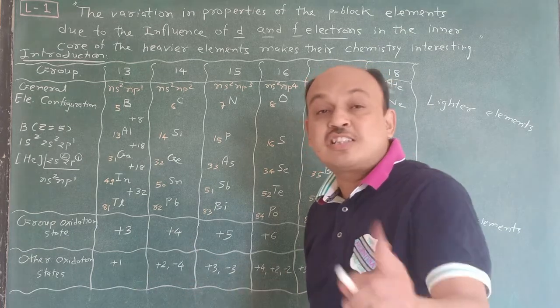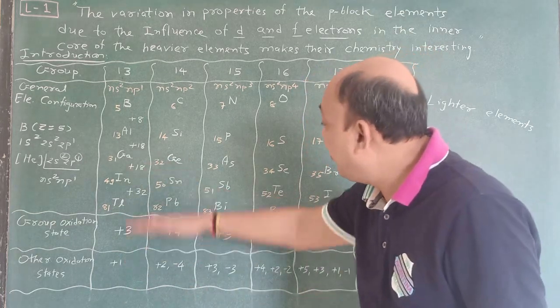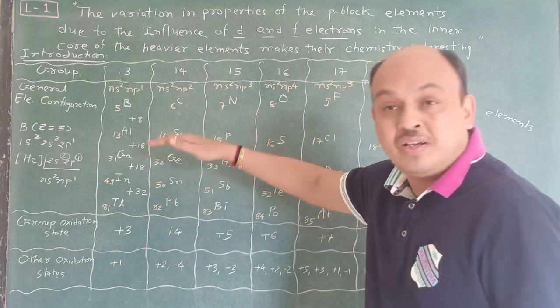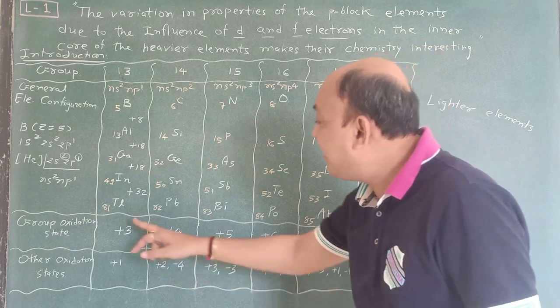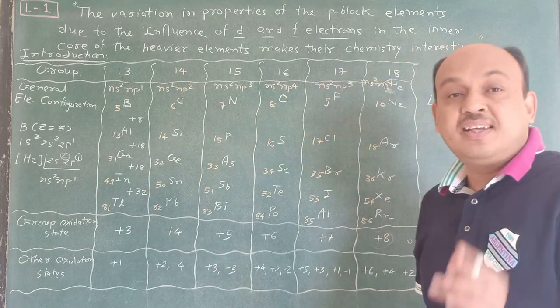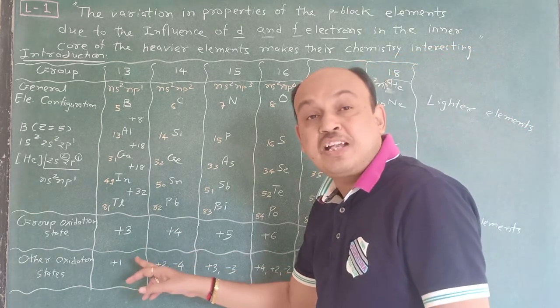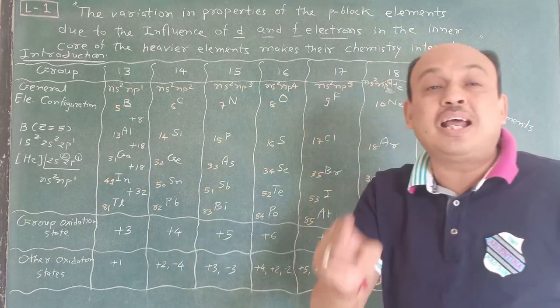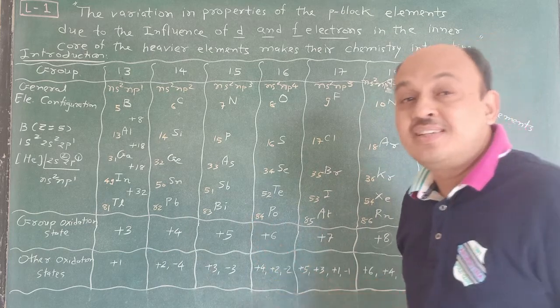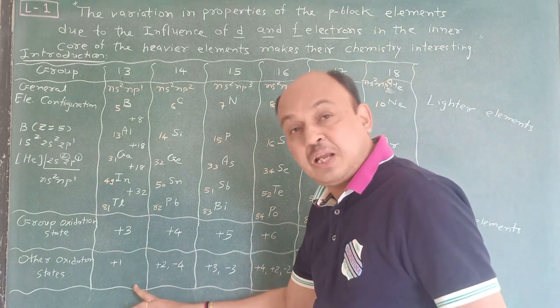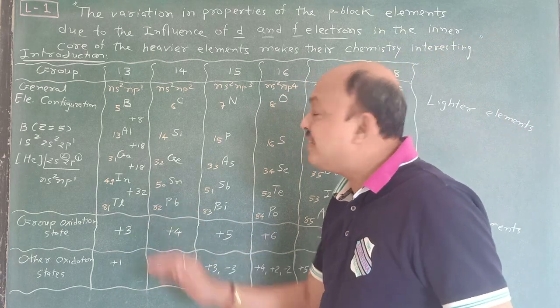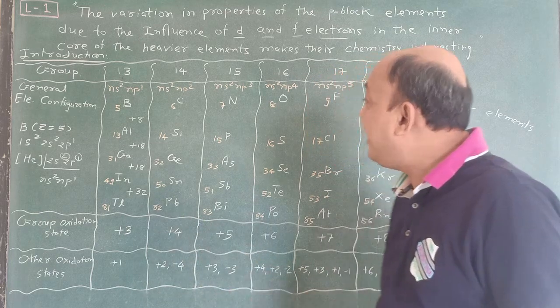Remember, it is decreased by 2 units when we go down a group, from top to bottom. At that time, just see, the oxidation state is decreased by 2 units, and this is known as the inert pair effect. This is known as the inert pair effect. So it is very easy.